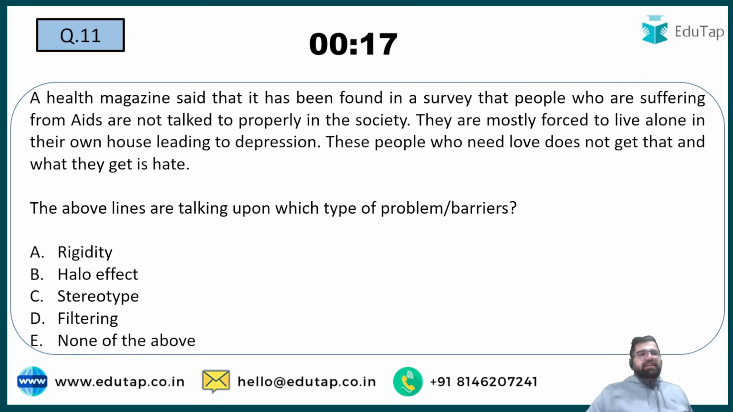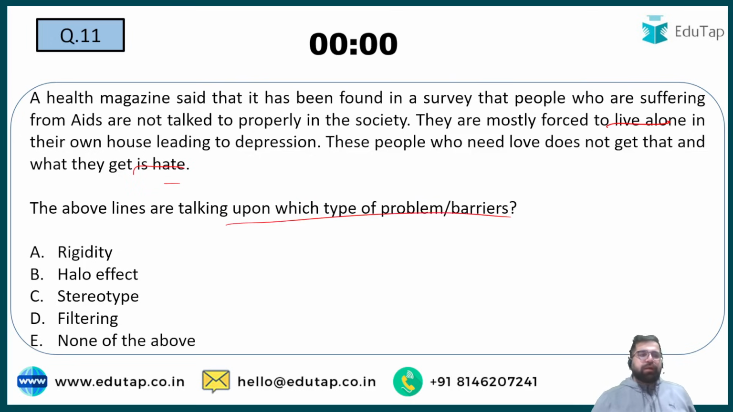A health magazine said that they have found a survey that people who are suffering from AIDS are not talked to properly in the society. They are mostly forced to live alone in their house, leading to their depression. These people who need love do not get that. What they get is hate. So you are talking about some situation of some AIDS people. The above lines are talking about which type of problem or barrier?